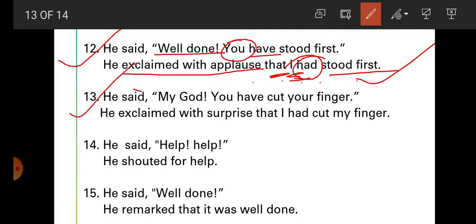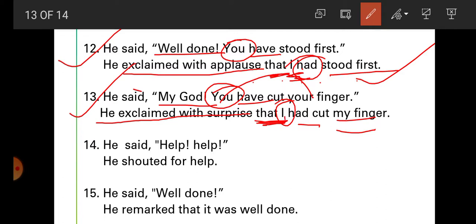Now number 13. He said, my God, you have cut your finger. So my God, it's a surprise. When we say my God, we have surprise. So right here, he exclaimed with surprise. Now for that, for inverted comma that, you, again second person according to the object. What is the object here? Me, understood. And for me, I, have changed into had cut my finger. For you, your, and for I, my.